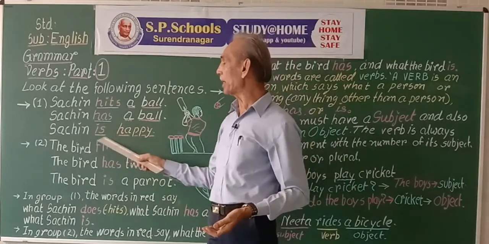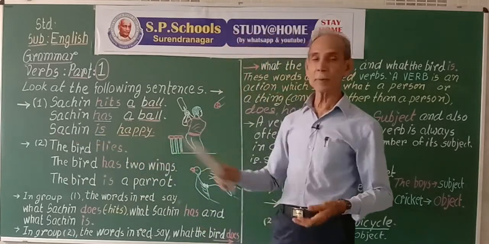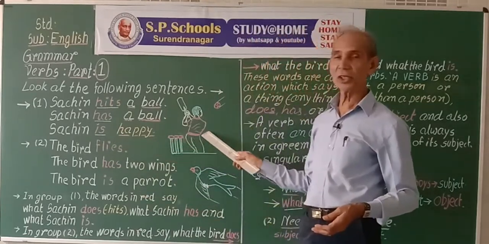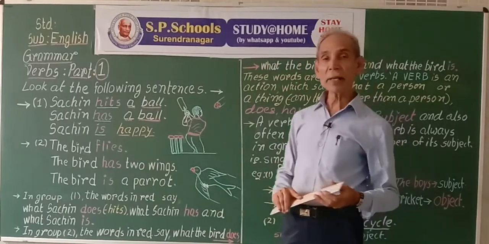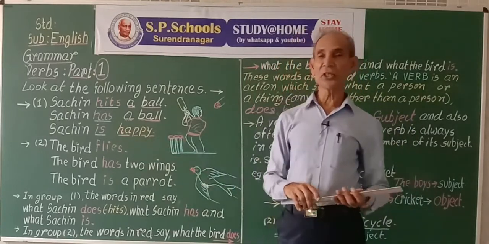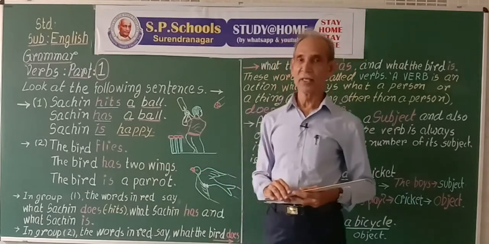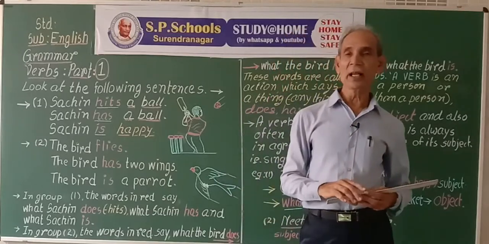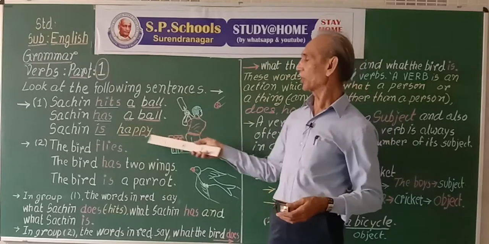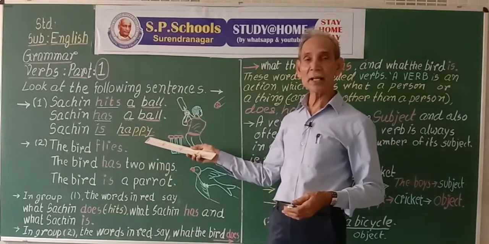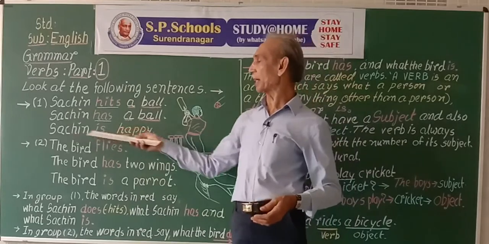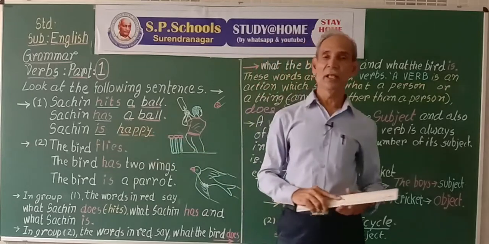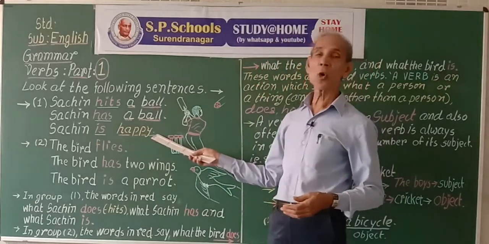But to complete the meaning of this sentence, we need one or more words. Sachin is happy. Sachin is ill. Sachin is late. Like that, these words, happy, ill, late, help to complete the meaning of the sentence. They are called complements.